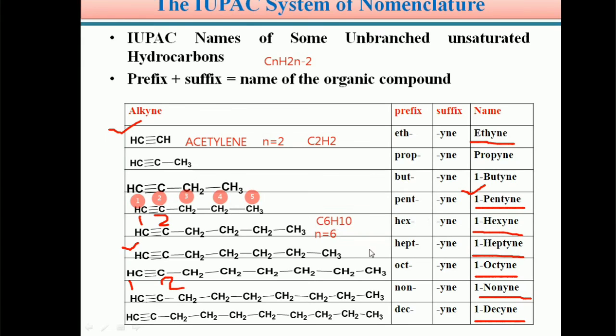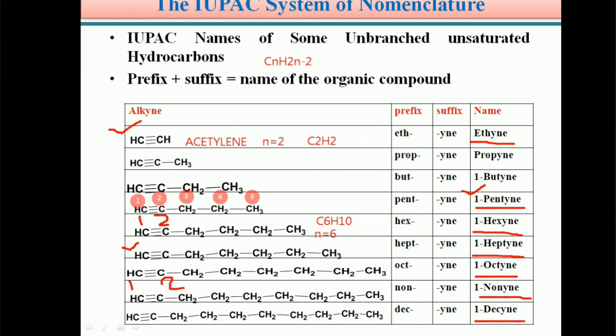You can count, students: 1, 3, 5, 7 plus 3, 10. C6H10 is the molecular formula of hexyne, and it matches the general molecular formula CnH2n minus 2.